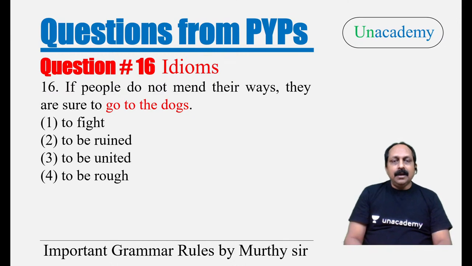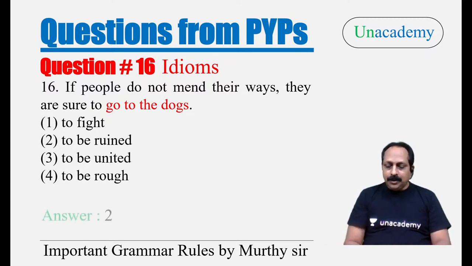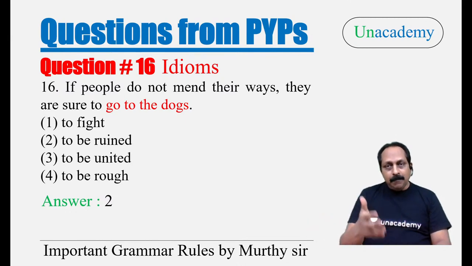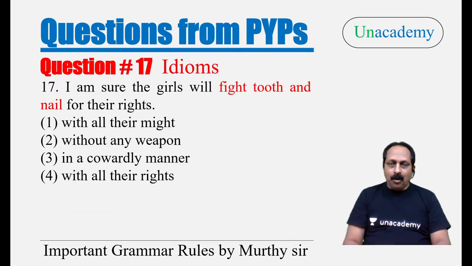Continue, then tell me. If people don't mend their ways, they are sure to go to the dogs. Go to the dogs means what? Just tell the answer. Second option, one student says, then I will tell the answer. To be ruined, to get spoiled. There's another idiom. Go down the drain. All his efforts have gone down the drain. All his money has gone to the dogs. Both mean the same. To get ruined, to get spoiled.